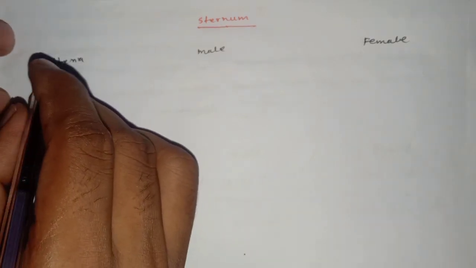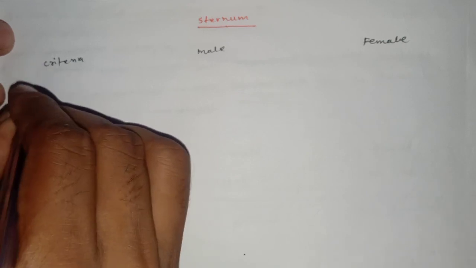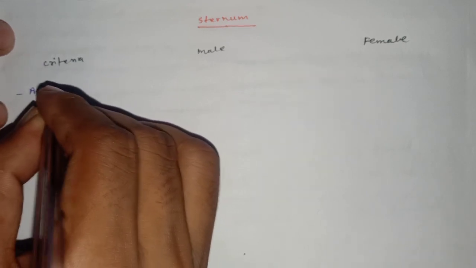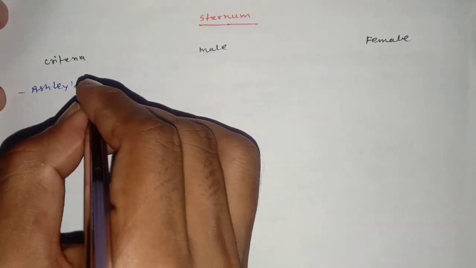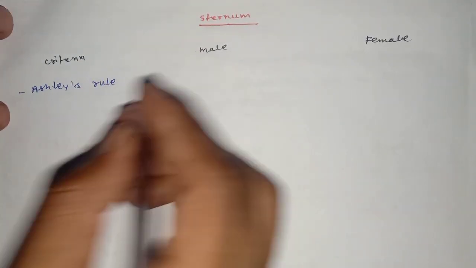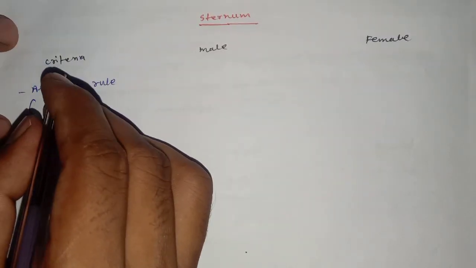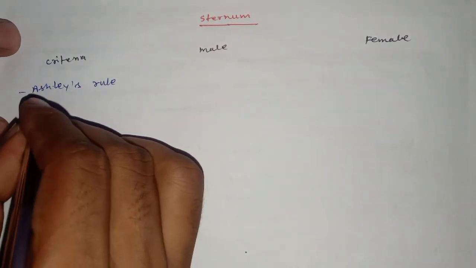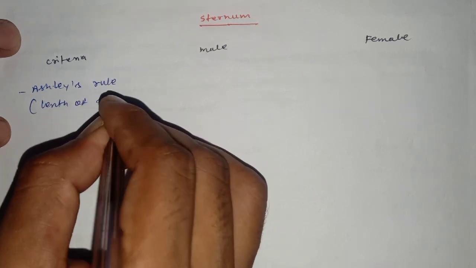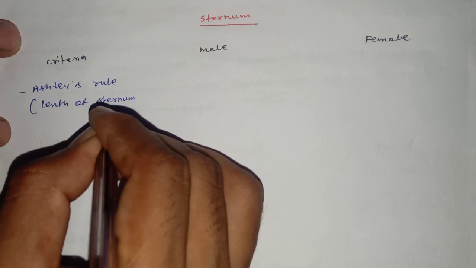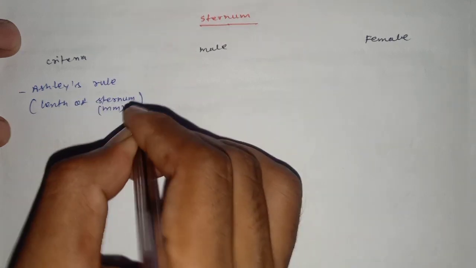First criteria is Ashley's rule, for the length of the sternum in millimeter.